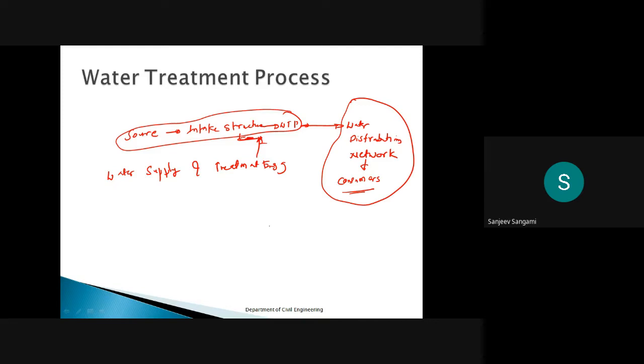In the first module, I said that we are going to discuss population forecasting. Up to the second, third, till the fourth module, we are going to discuss the treatment facilities. And in the fifth module, we are going to discuss especially the water distribution network. So from now onwards, we'll go ahead with the water treatment process.